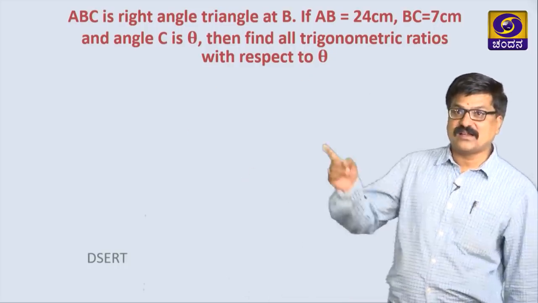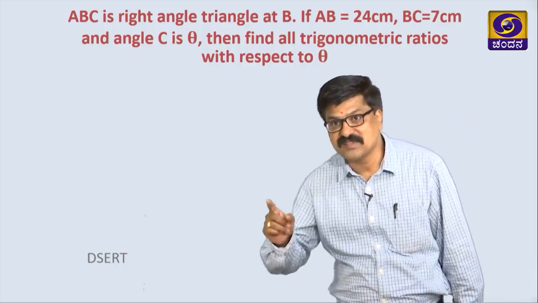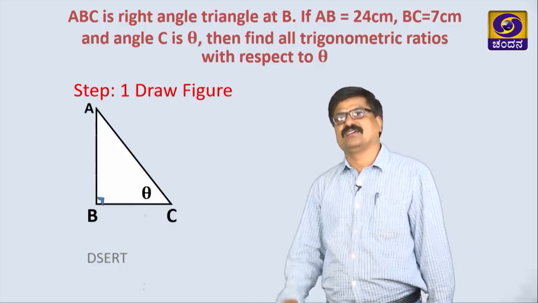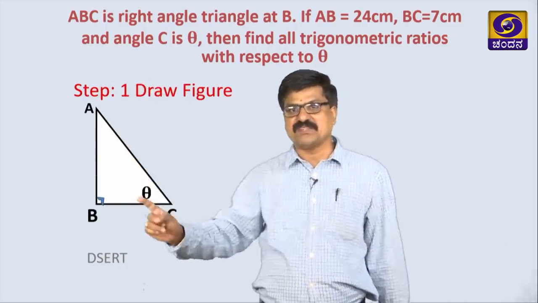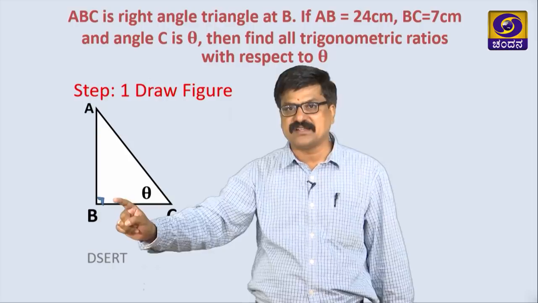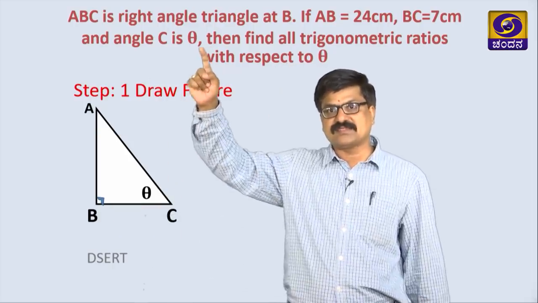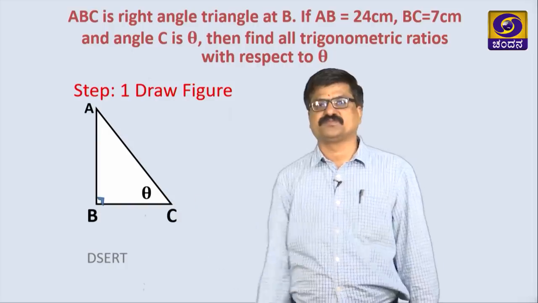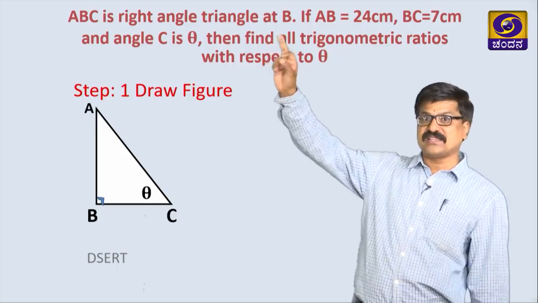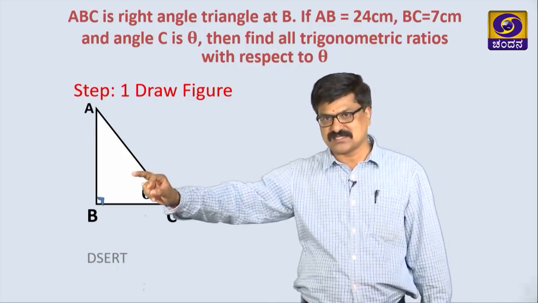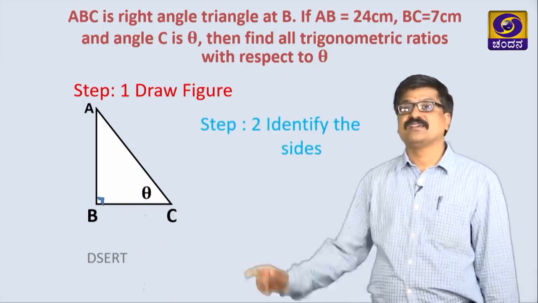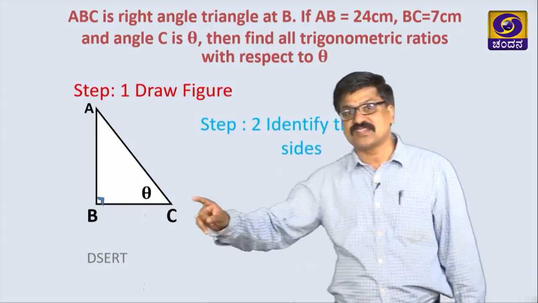If you want to solve this problem, what may be the first step? Very good. I think we have to draw the figure. Name this as ABC. B is 90, hence at B vertex 90 degrees we have taken. C is theta, take C as theta. What is the second step? By keeping the given problem, we got this diagram. The second one is to identify the sides with respect to theta.